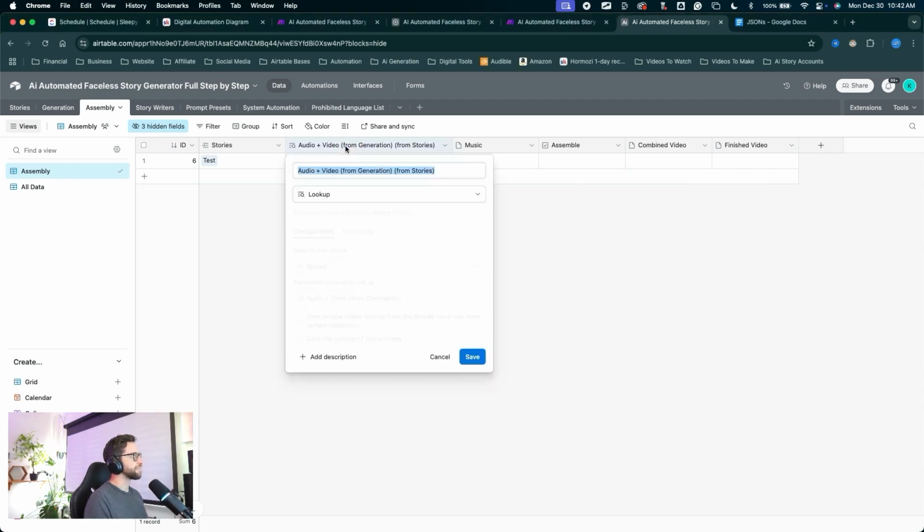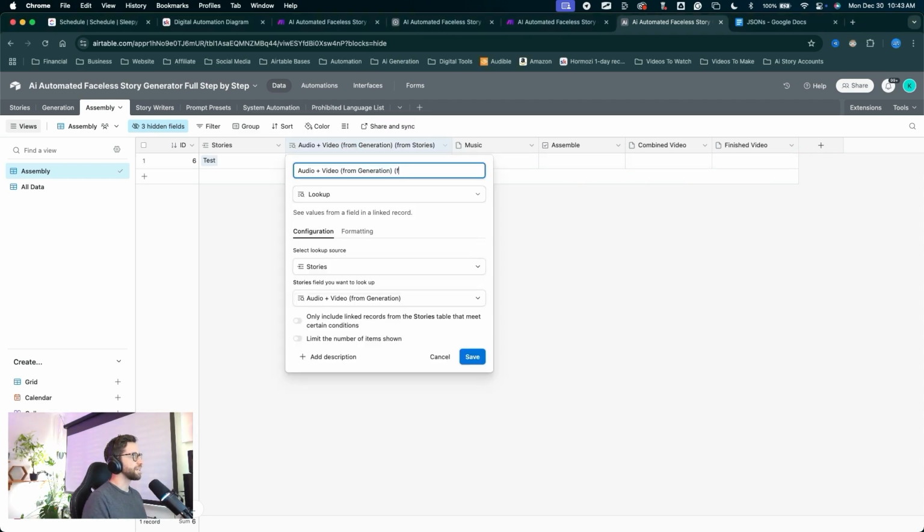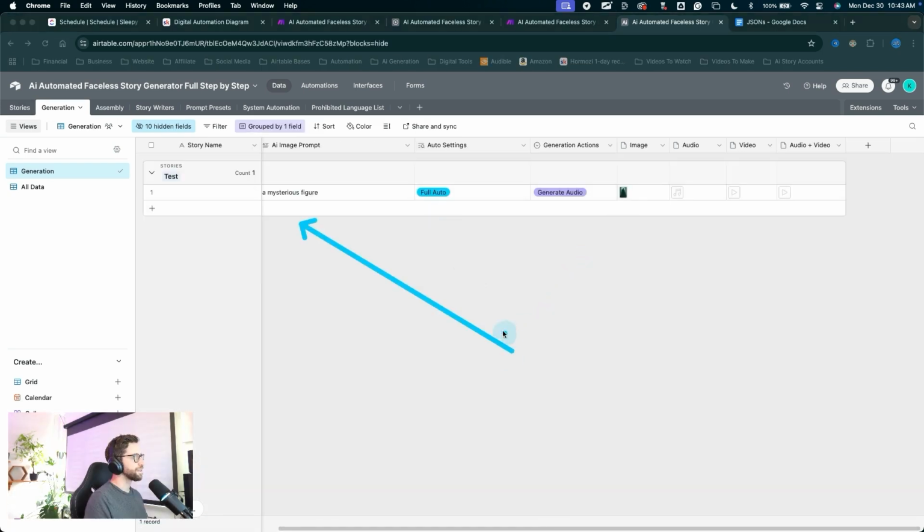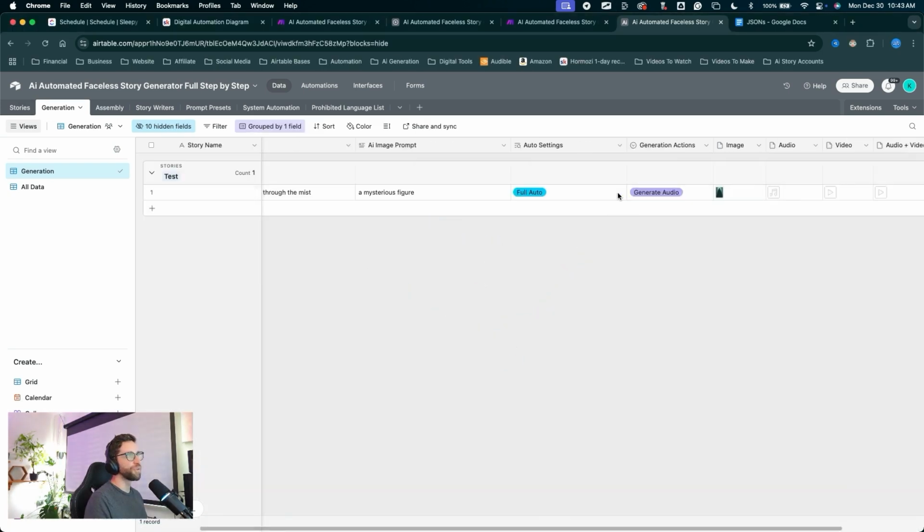I'm gonna double click the field name here for audio plus video and just rename it to audio plus video from generation. Now we have an at a glance view of all of the clips that we have generated in the generation tab. Let's go ahead and create another clip here to run that through.